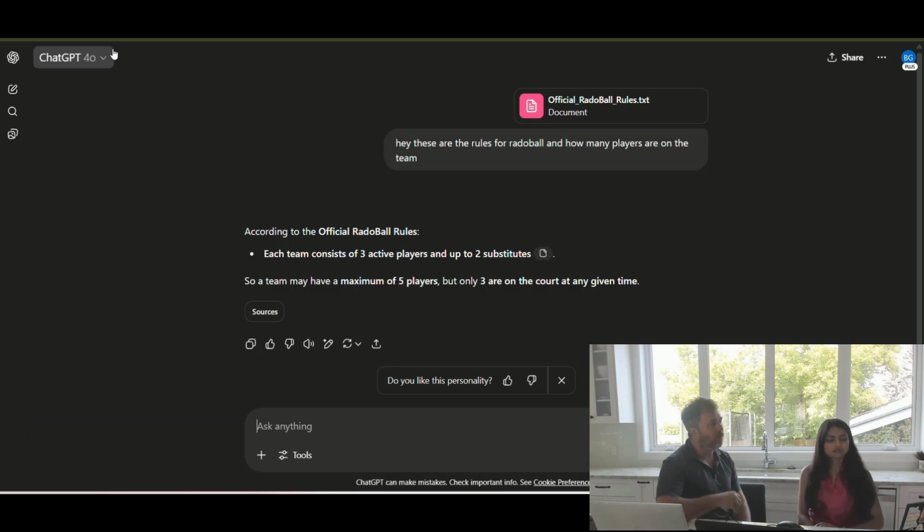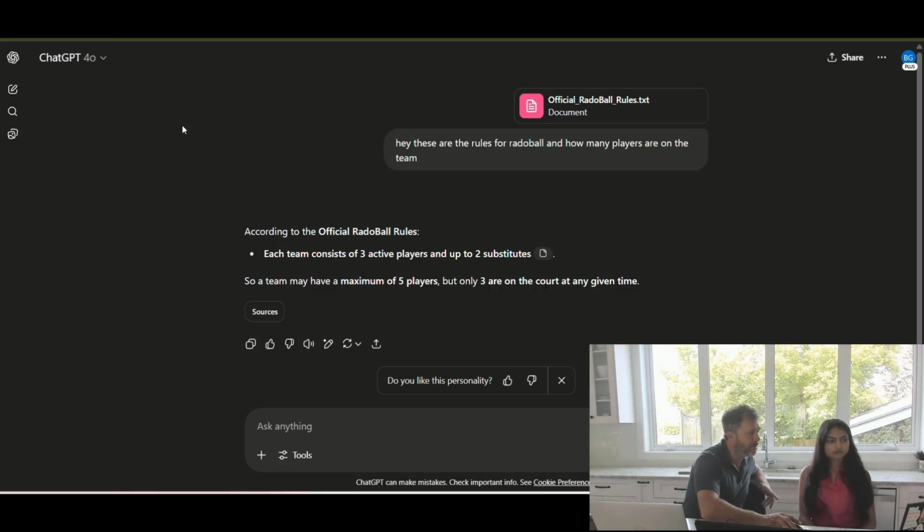We've run over 200 people through our workshop, the vast majority of whom are using free versions. I will be fascinated to see the day when you ask, hey, what do you know about Radoball? And enough people have uploaded these rules via the free version that ChatGPT says, oh, it's a very popular sport, because 200 people have uploaded these rules. So no problem for now, right? It doesn't know anything about Radoball, and away you go. So it's using that information.